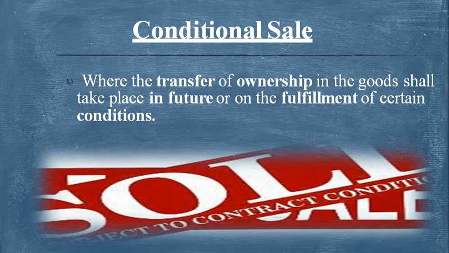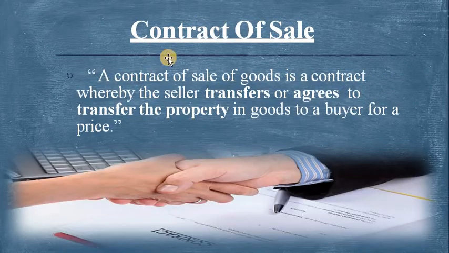Next we discuss the contract of sale. A contract of sale of goods is a contract whereby the seller transfers or agrees to transfer the property in the goods to the buyer for a price. So for a contract of sale, what are the essentials that must be there? Next I'm going to tell you the essentials of a contract of sale.